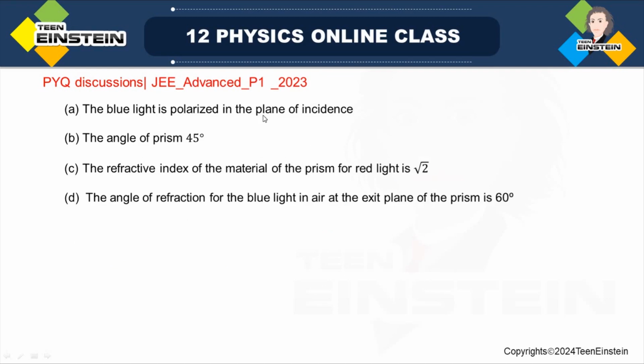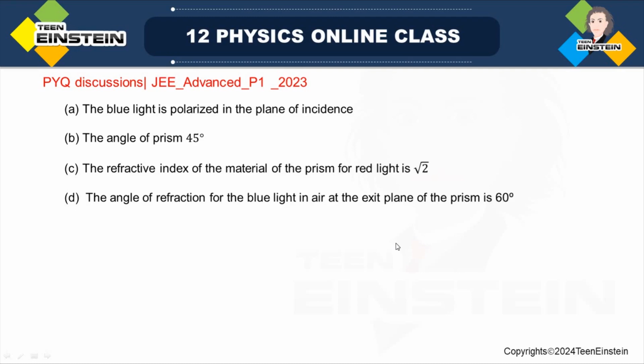The blue light is polarized in the plane of incidence. Second option says the angle of prism is 45 degree. Option third says the refractive index of the material of the prism for red light is √2 and the angle of refraction for the blue light in the air at the exit plane of the prism is 60 degree. So look here,